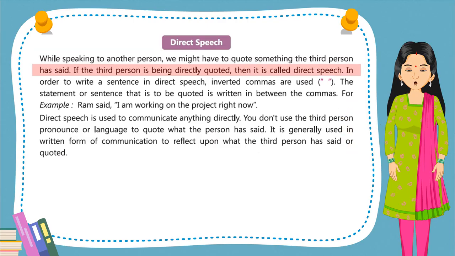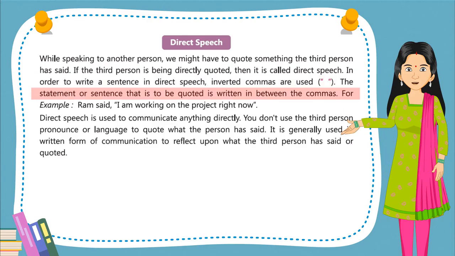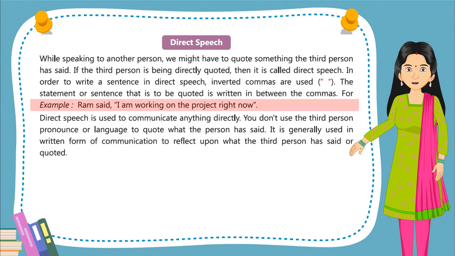If the third person is being directly quoted, then it is called direct speech. In order to write a sentence in direct speech, inverted commas are used. The statement or sentence that is to be quoted is written in between the commas. For example, Ram said, "I am working on the project right now."